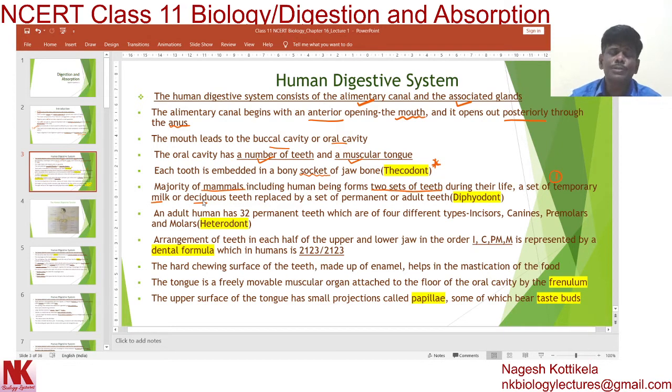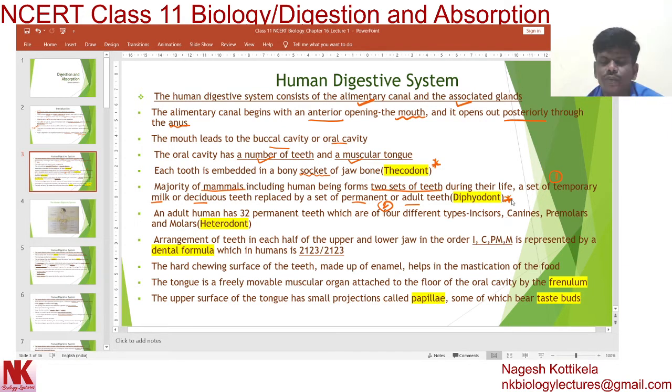They are replaced by a set of permanent or adult teeth. As teeth are formed twice, as there are two sets of teeth in humans, the condition is called diphyodont. So dear students, diphyodont is a very important word.